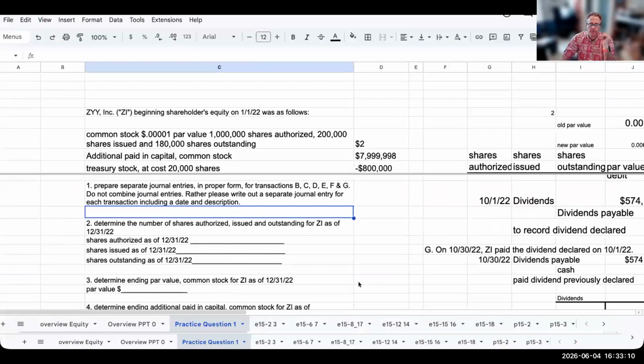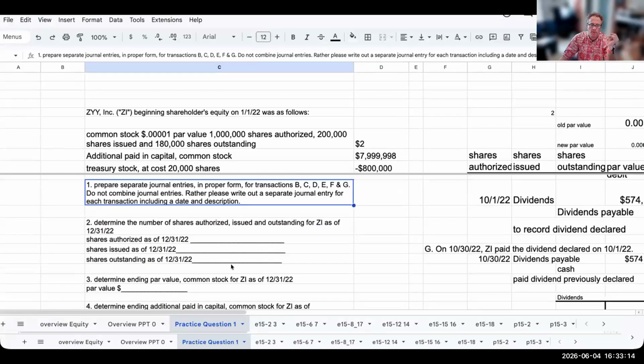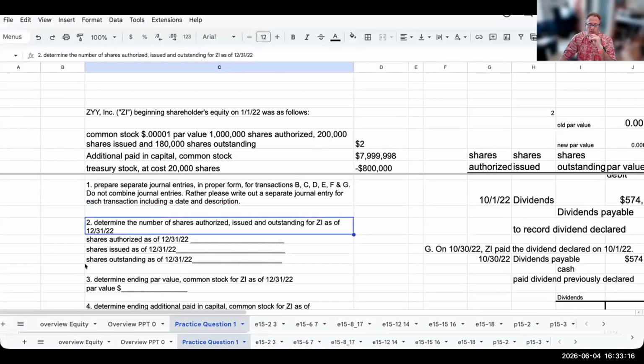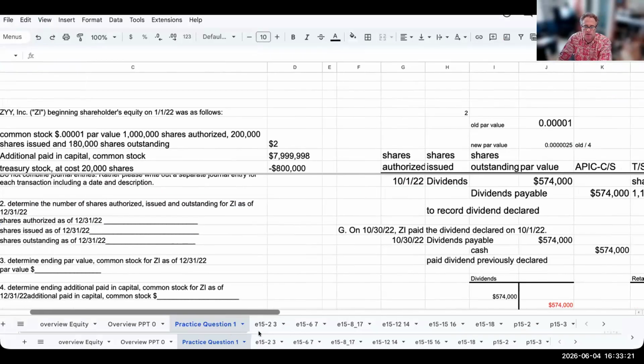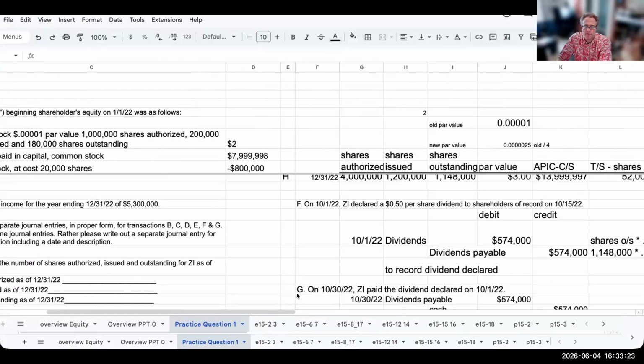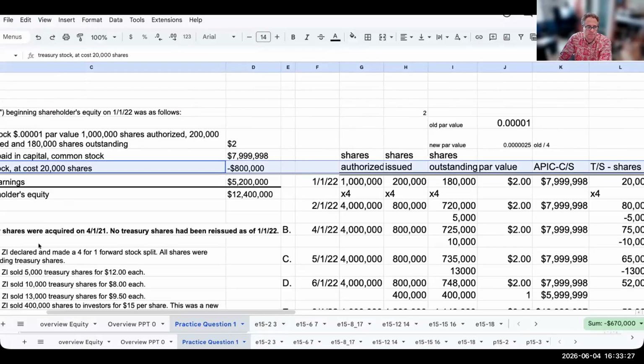Let's go back over here though. So we've done the journal entries in proper form. And now determine the number of shares authorized, issued, and outstanding. Well, my shares authorized, let's go ahead and we'll unfreeze this.